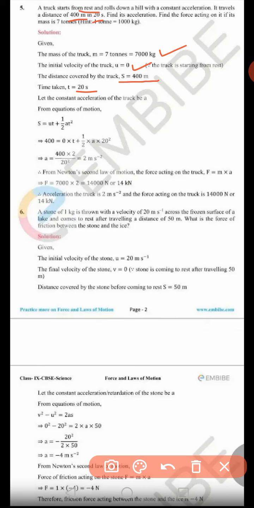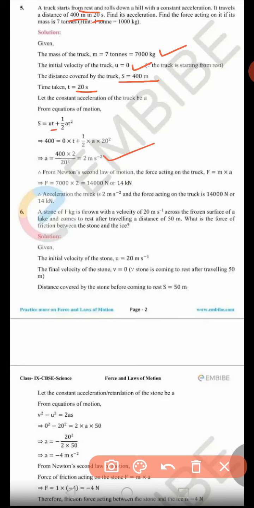Here s is given as 400. Just substitute all the values. u is 0, so the first term, 0 into t, will be 0 only. And then half at square. We are supposed to calculate a. If you calculate, the value of a comes as 2 meter per second square. You can try yourself also.